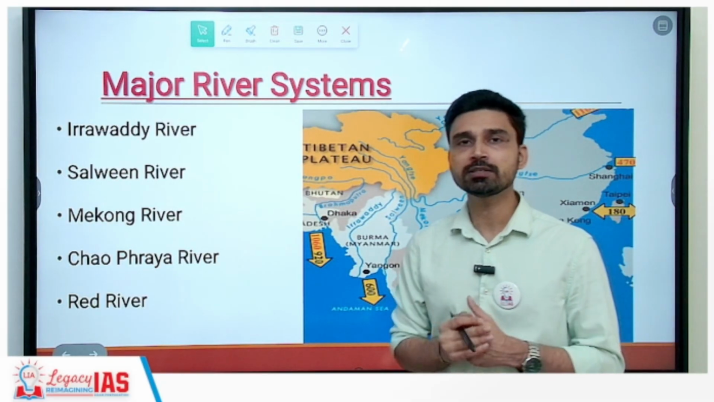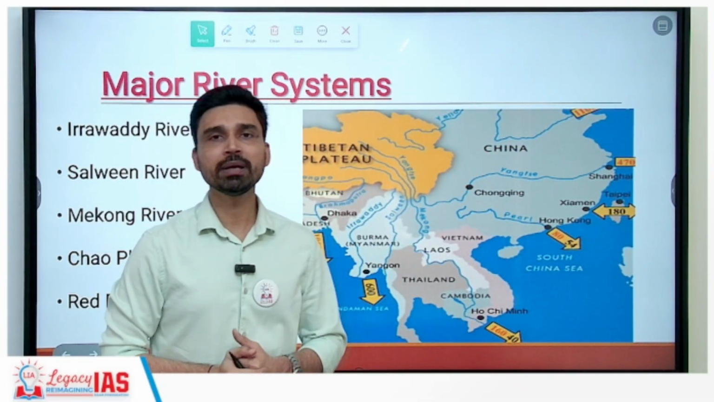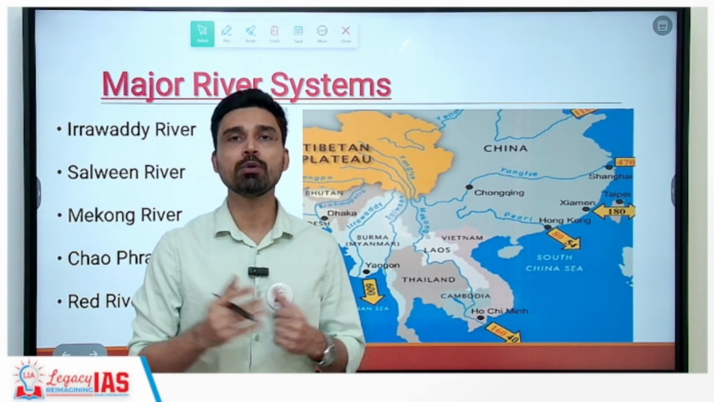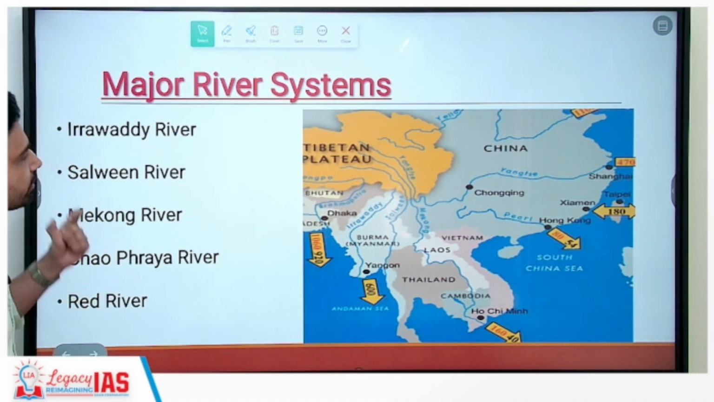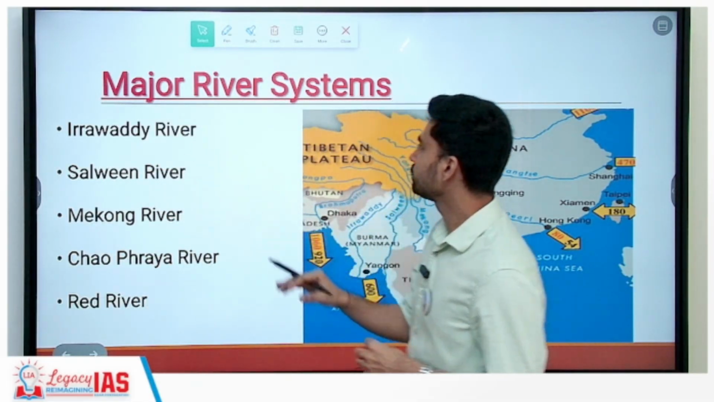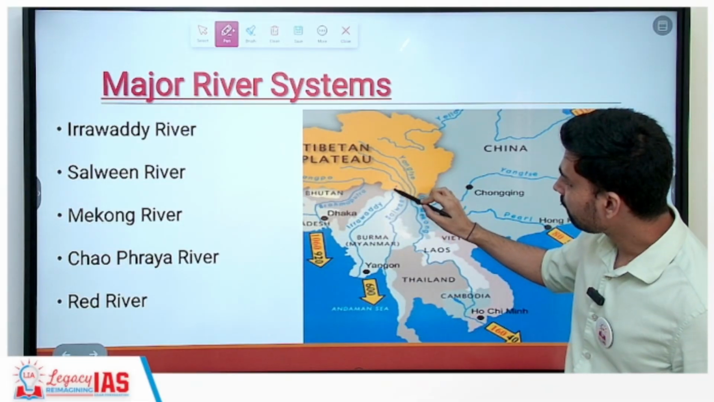Because if you try to understand, if there were no rivers, then obviously food production would have become difficult, agriculture would have become difficult, and sustaining such a huge population would have been almost impossible to think. So if you talk about the major river systems, first of all, these rivers are the Irrawaddy River, the first major river. As you can see from the map itself, the Irrawaddy River is this one.